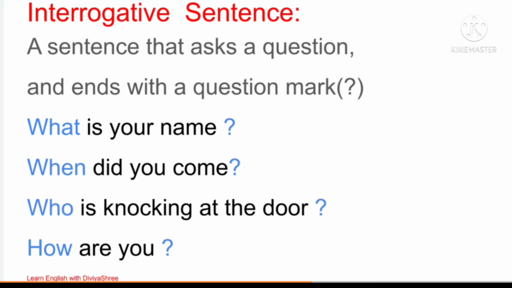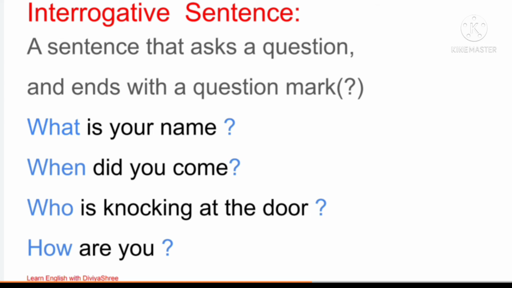Otherwise there are the question words, if we want to ask any question, like: What is your name? When did you come? Who is knocking at the door? How are you? Who is he? Who is she? Where is your sister? Where is your mother? In these types of questions, we are using question words. WH words are the question words, and we use these words to frame questions.